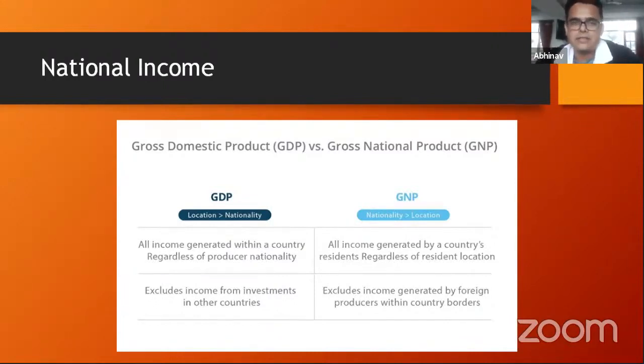Now, apart from this, obviously, there could be some investments. Let's say Tata Motors, we know, has acquired Jaguar and Land Rover. So all the Jaguar, Land Rover and Range Rover cars that are sold in the UK or in Europe or globally would not become a part of the gross domestic product of India. They would become part of the gross domestic product of that home country.